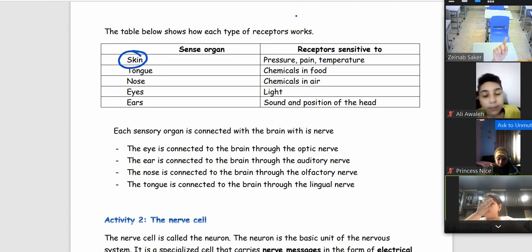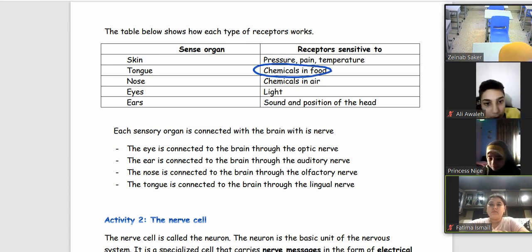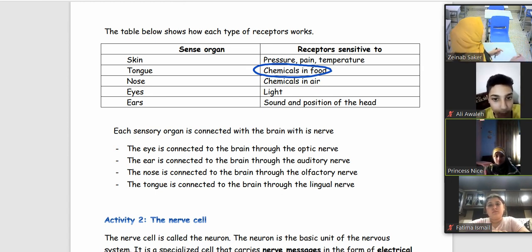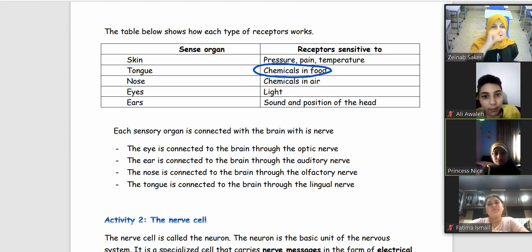Now, Noor, the tongue. What is the tongue sensitive to? Look at the table, please, and answer. What is the tongue testing for? Chemicals in food. Yes, the chemicals in food. For example, sour, salty, sweet, or bitter. For example, this medicine that I take every day is so bitter, but it can heal me.